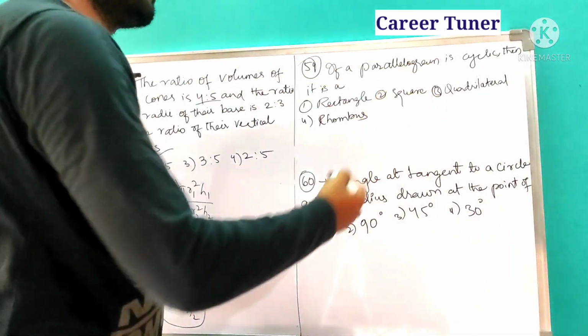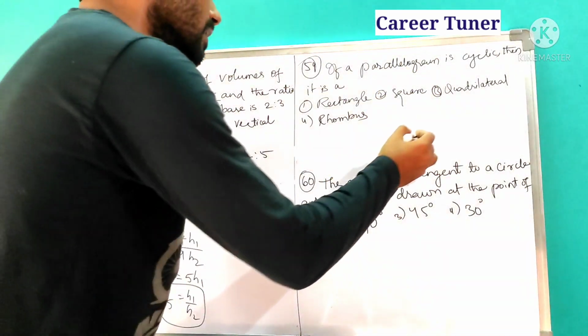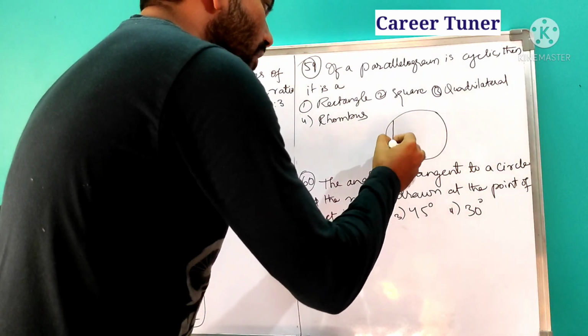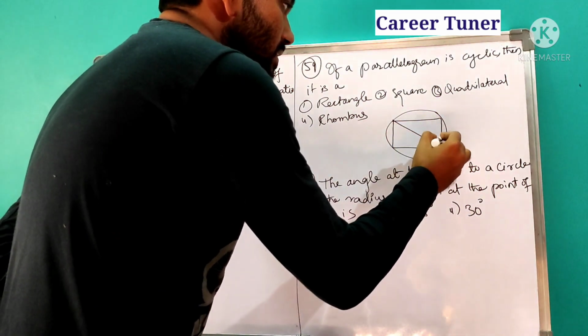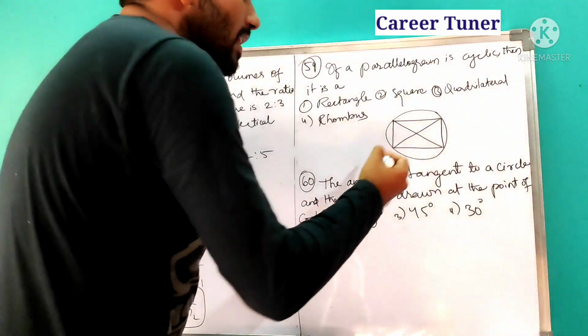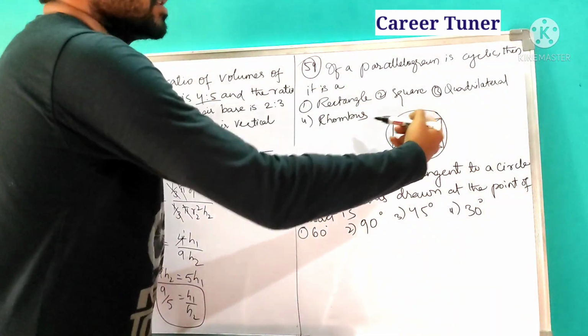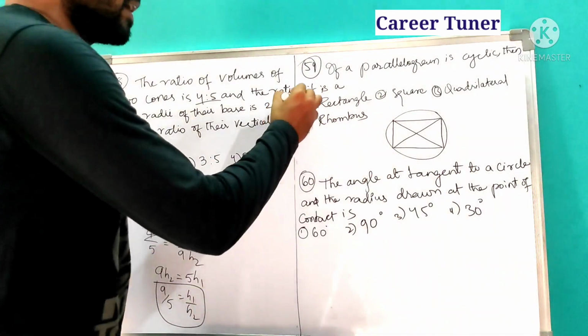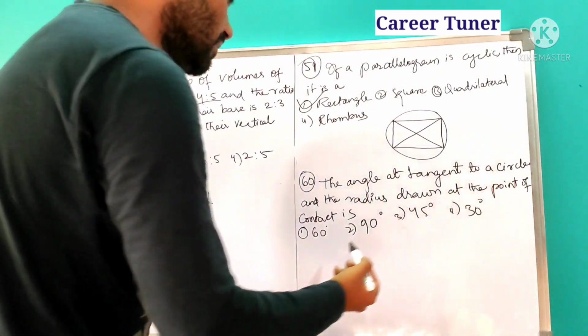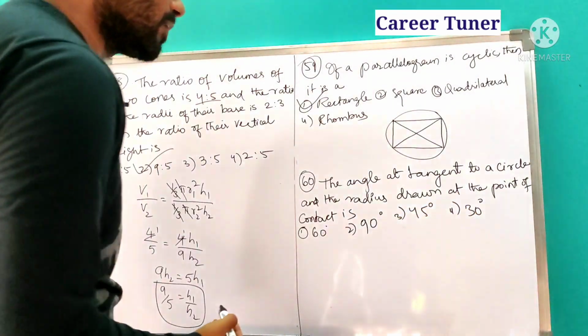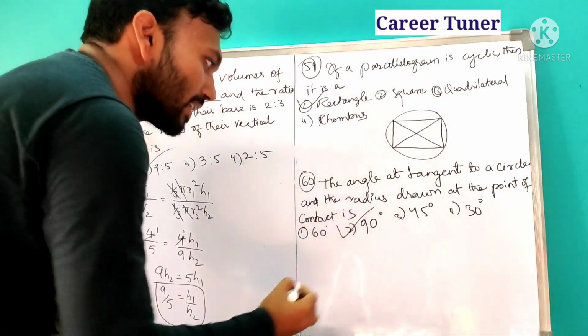Next, if a parallelogram is cyclic, then it is. Now see, this is a parallelogram, and it is cyclic. If a parallelogram is cyclic, then what happens? The diagonals will be equal. When the diagonals are equal and opposite sides are also equal, then it becomes a rectangle. Next, the angle between the tangent of a circle and the radius drawn at the point of contact: at the point of contact, it makes 90 degrees.